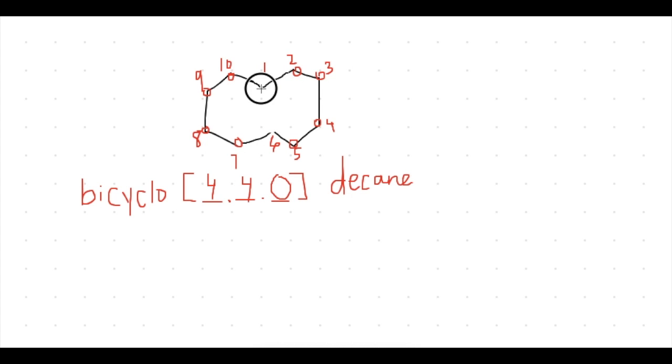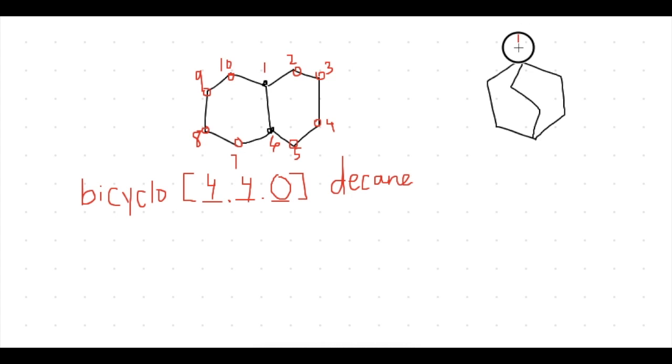If we had a shape that maybe looked like this, we would have 2 carbons in the center. But without counting these fused carbons here, there's nothing in the center, so we put a 0. So this shape is bicyclo 4.4.0 decane.